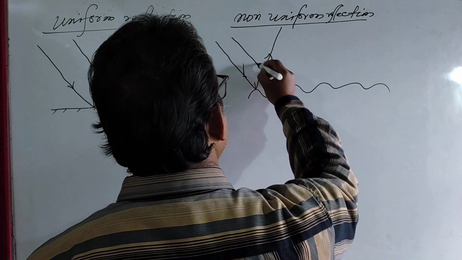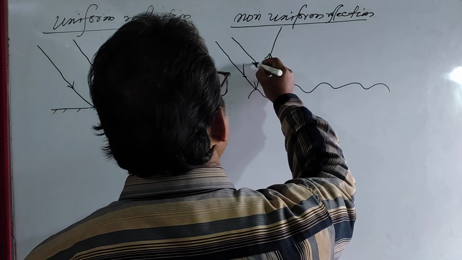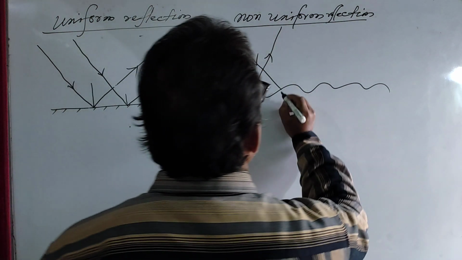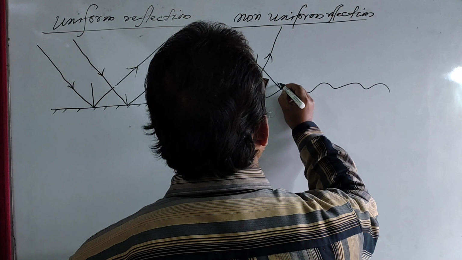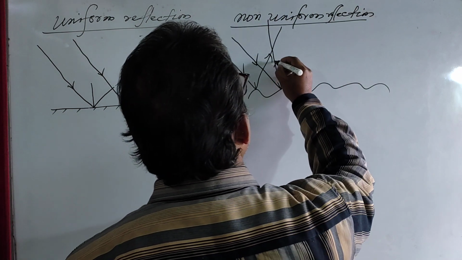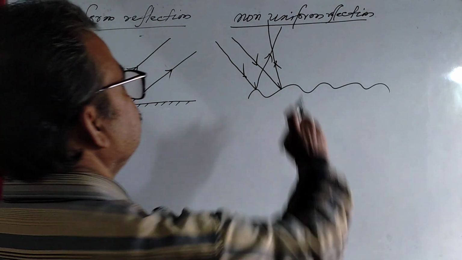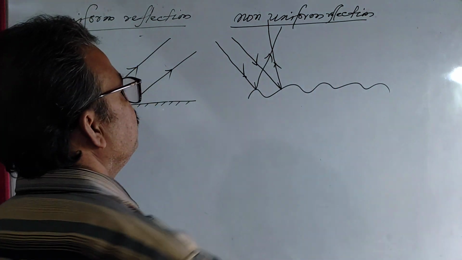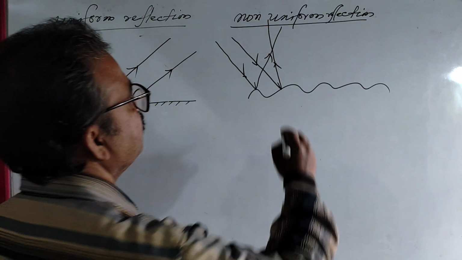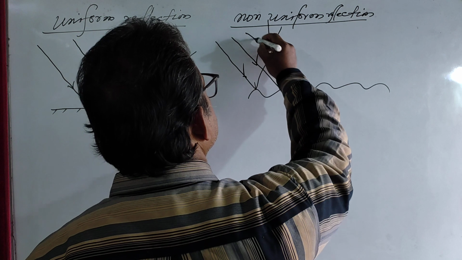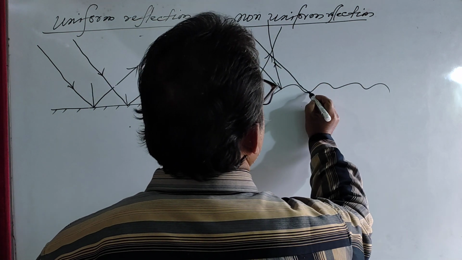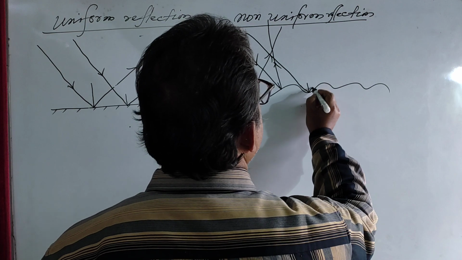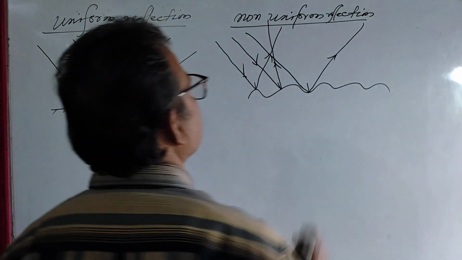Okay. Then you consider another ray. Suppose I am considering another ray here. And at this point, you think about the normal, and this is the normal. So, the reflected ray will move in this direction. Am I right? Is it clear to you? Okay. And again you consider another ray. Suppose I am considering another ray here. And at this point this is the normal. So it will reflect this way.